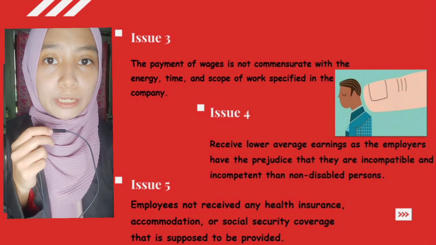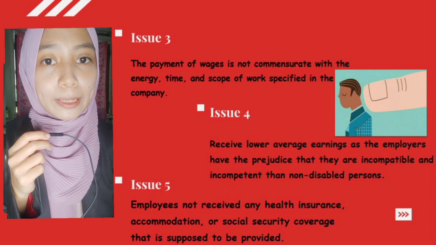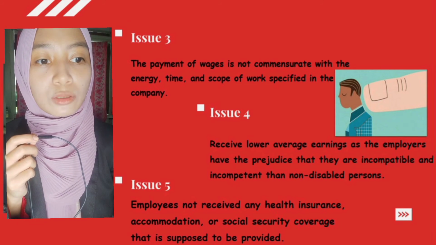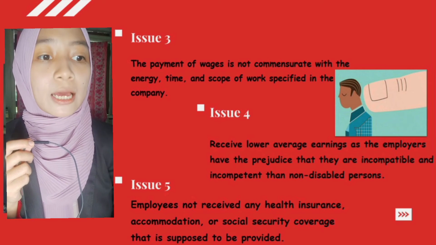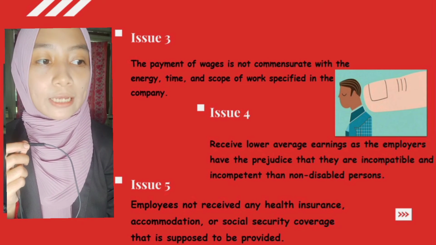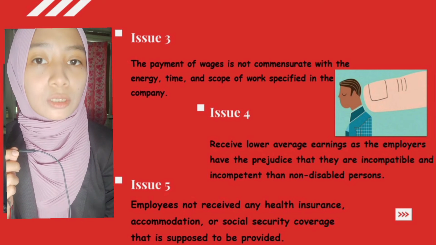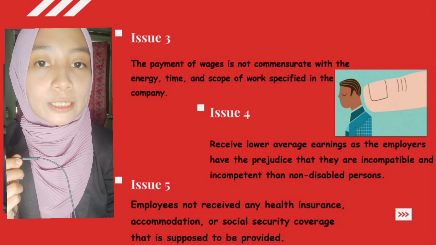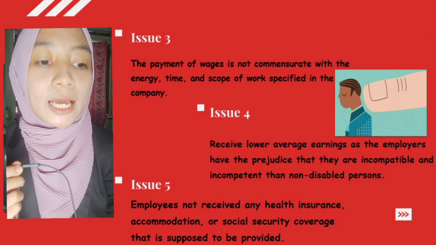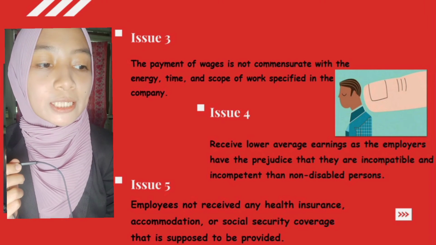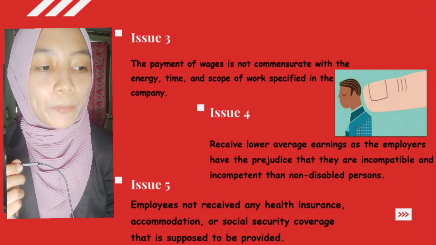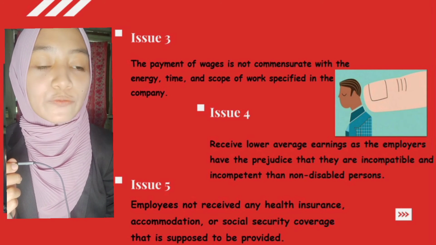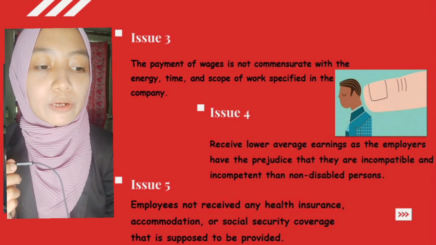So I'm going to continue to present how Maslow's hierarchy of needs is related to mental and physical pay discrimination. The first point is that the payment is not commensurate with the energy, time and scope of work specified in the company. The employee needs to follow the scope of work that has been set from the beginning and do a good job even though they are disabled. But some employers do less than is possible due to dishonest and unfair attitudes in dealing with their employees. In Maslow's need theory, in meeting the basic needs of individuals, a lack of proper appreciation will cause a problem: a person will feel weak and develop feelings of inferiority, unhappiness and easy despair, which ultimately lead